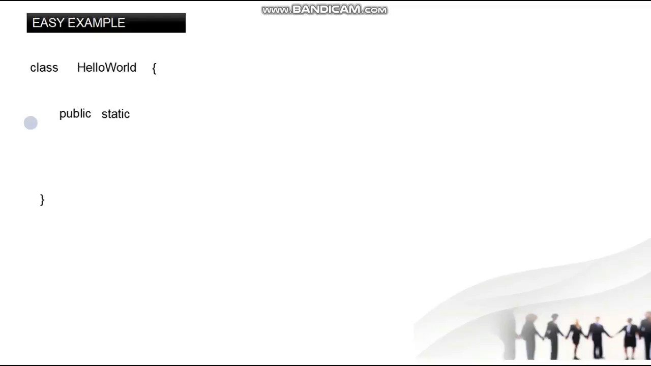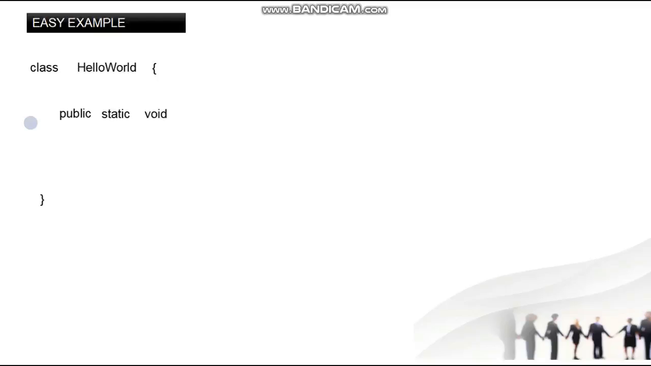Static, which means I'm writing my method as a static method because I want it to be independent of the hello world class. Even if the hello world class isn't created, I'm just gonna access the method anyway. So that's the purpose of static.